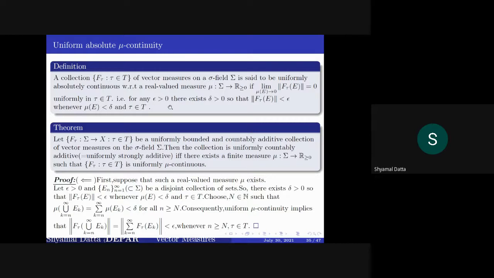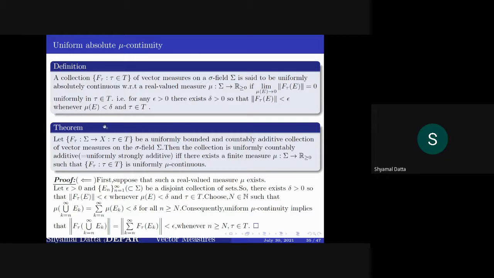That is, for any epsilon positive there exists some delta positive such that this quantity is less than epsilon whenever mu of E is less than delta, and this delta doesn't depend upon any tau. So this is the definition of uniform absolute mu continuity.